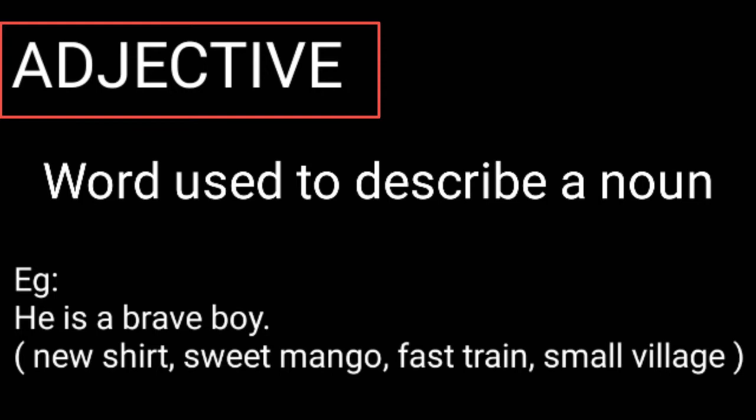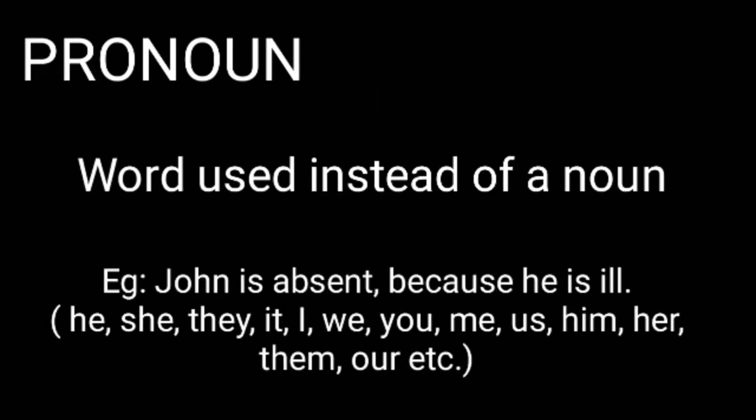Next one, fast train. Train is a noun. So the word fast is an adjective because we used the word fast to describe train. Okay. And the last one, small village. The word village is a noun and the word small is an adjective. I think you understood. Now we are moving to the next one and it's pronoun.